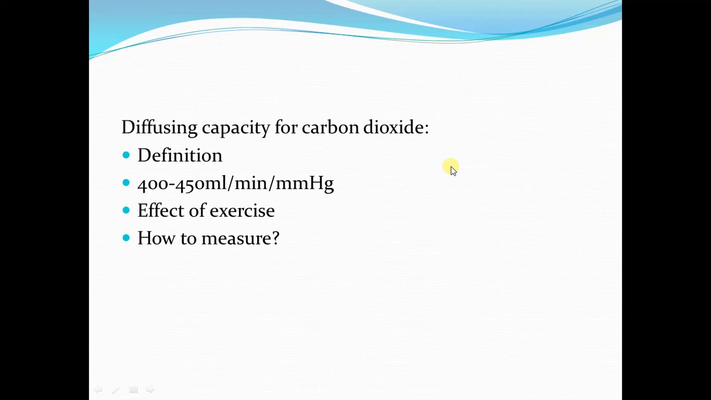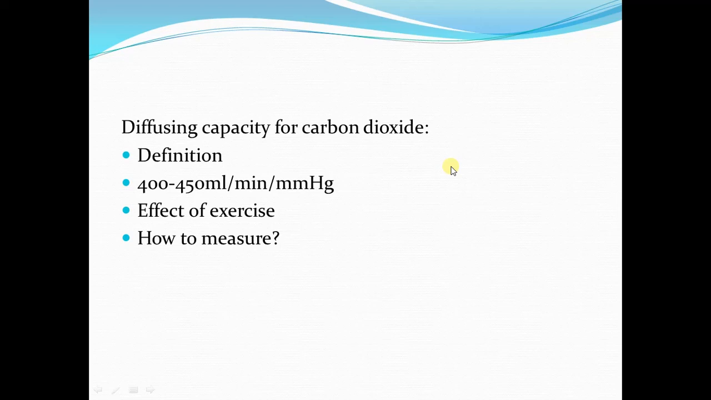Now, I will talk about the diffusing capacity of carbon dioxide. Diffusing capacity of carbon dioxide is the volume of carbon dioxide which will diffuse across the respiratory membrane in 1 minute for a partial pressure difference of 1 millimeter of mercury. Under resting conditions, the diffusing capacity of carbon dioxide is 400 to 450 ml per minute per millimeter of mercury.